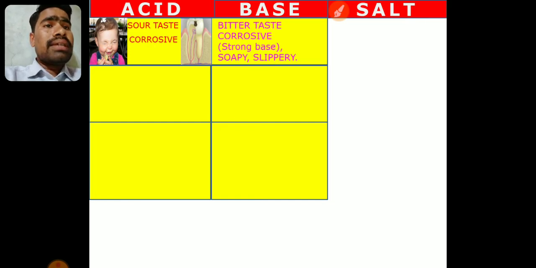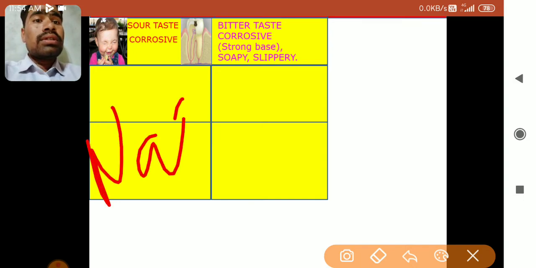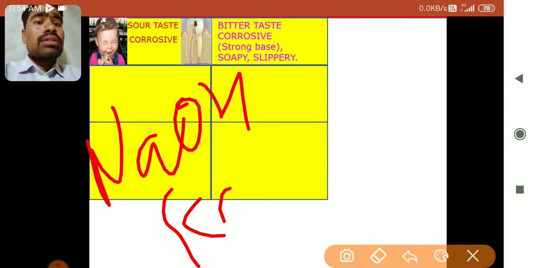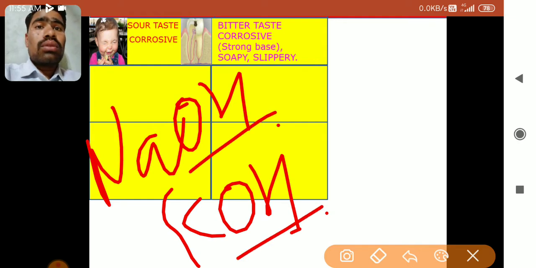Second, in case of bases, bases are bitter in taste. Even bases are also corrosive. Strong bases like NaOH and KOH, these two are strong bases. Strong bases means the bases which are completely soluble in water. The bases which are completely soluble in water are called strong bases.